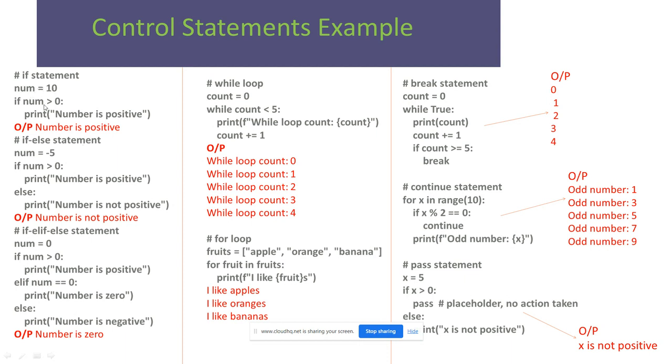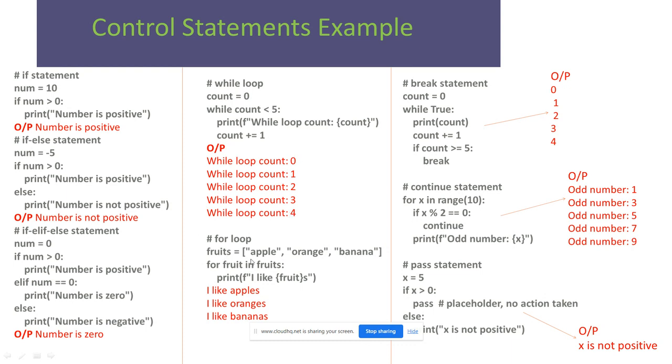If a number is 10, greater than 0, so the number is positive. If the number is minus 5, it will come to the else statement, number is not positive. In the if-elif-else statement, if the number is 0, is it greater than 0? It's false. It comes to the equals equals, the number is 0. While loop, count equal to 0, 0 less than 5 is true, it will iterate 5 times from 0 to 4, and the output will come here.